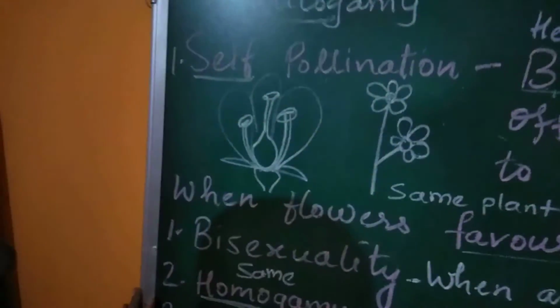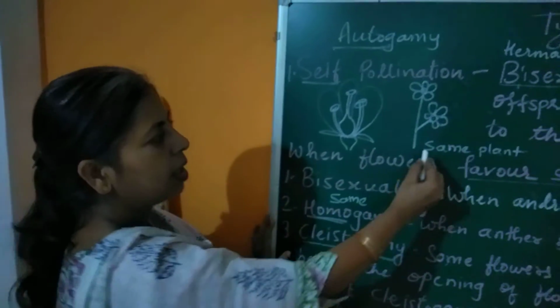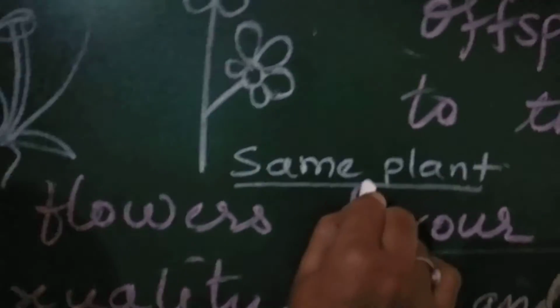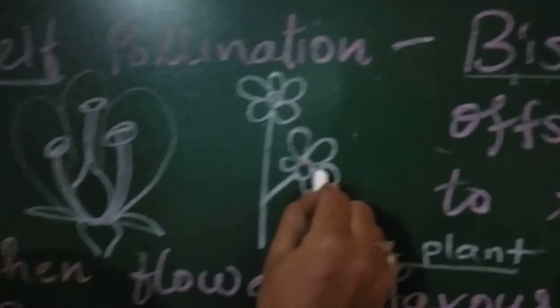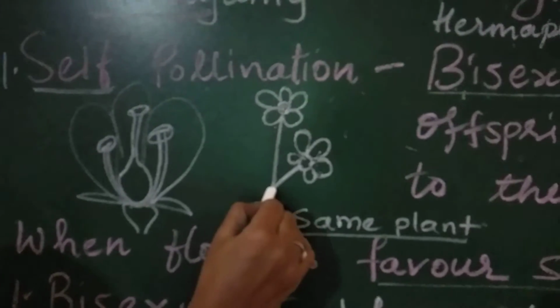So they are genetically similar. Why are they genetically similar? Because pollination takes place within the same plant but the flower is different. So the term used is geitonogamy. Geitonous means neighbor. Here pollen grains are carried from the anther to the neighboring flower of the same plant.